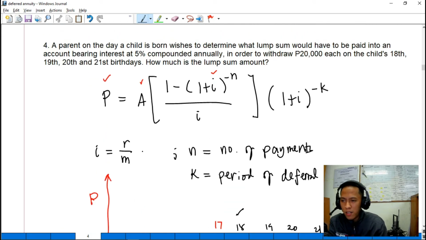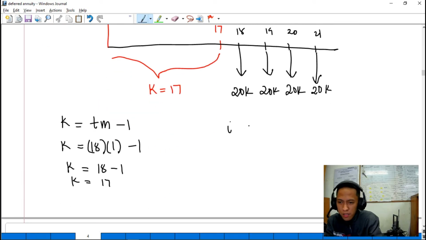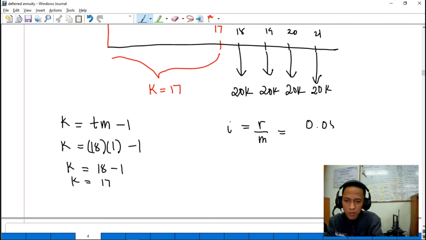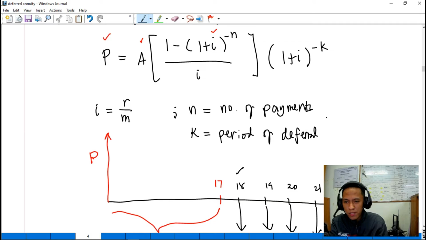So what is the interest rate per period? I is R over M, so that is 5% compounded annually, so 0.05 over 1. Then we have here the number of payments.